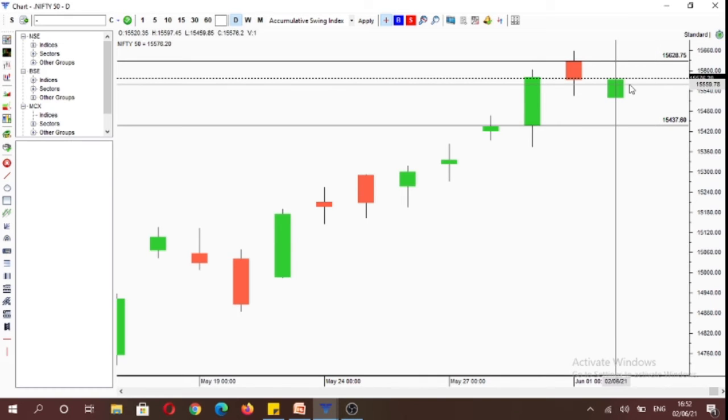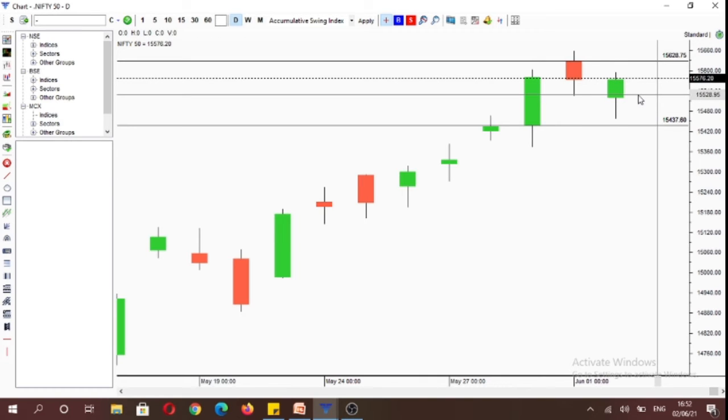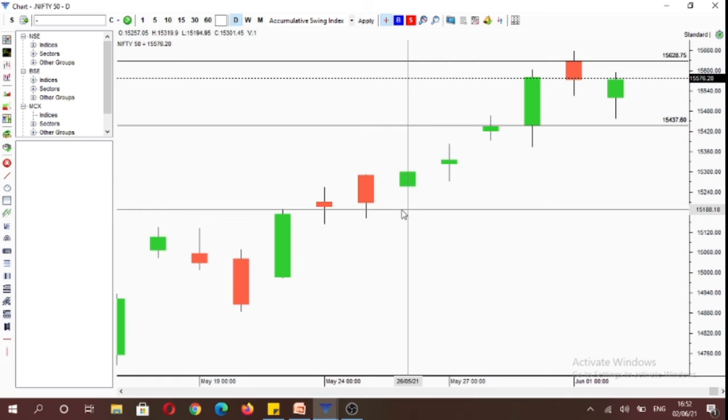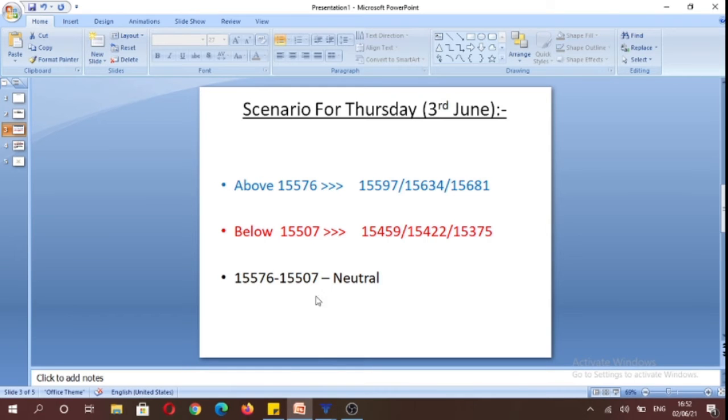And tomorrow, based on the price structure, we get the following scenario for tomorrow. If we trade above 15,576, we can trade towards 15,597, 15,634, and potentially 15,681 levels. In that scenario, we would potentially be starting a new uptrend with market making a new higher high and a new higher low.